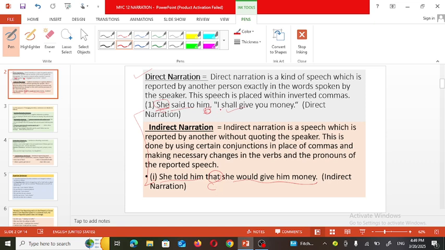Now in inverted comma, the sentence given in inverted comma, it is simple sentence, or we can say that it is assertive sentence. So we just made few changes in the sentence. For example, here as the speaker is she, that's why instead of I, pronoun is used here she. And instead of shall, here for she there will be will, and in past tense will it change into would. So instead of shall, here you are able to see would, and there won't be any change in the remaining part of the sentence.